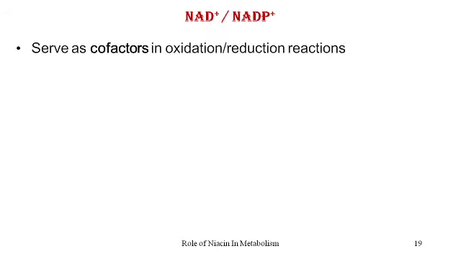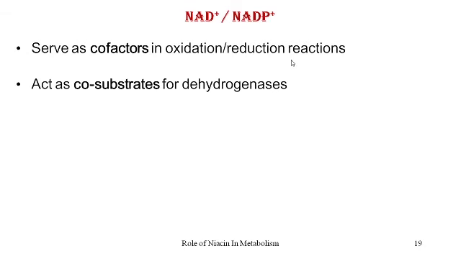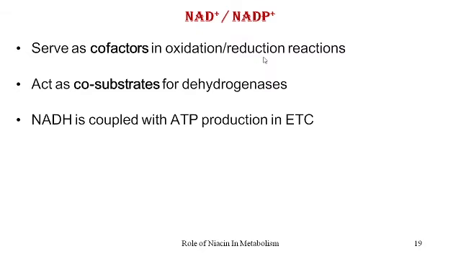So the coenzyme forms NAD+, that is nicotinamide adenine dinucleotide, and nicotinamide adenine dinucleotide phosphate both serve as cofactors in the oxidation reduction reactions. With this characteristic, they act as co-substrates for all the dehydrogenase enzymes which participate in oxidation reduction reactions.